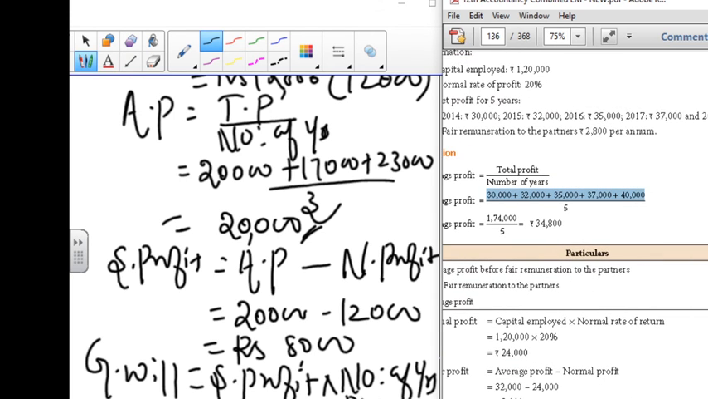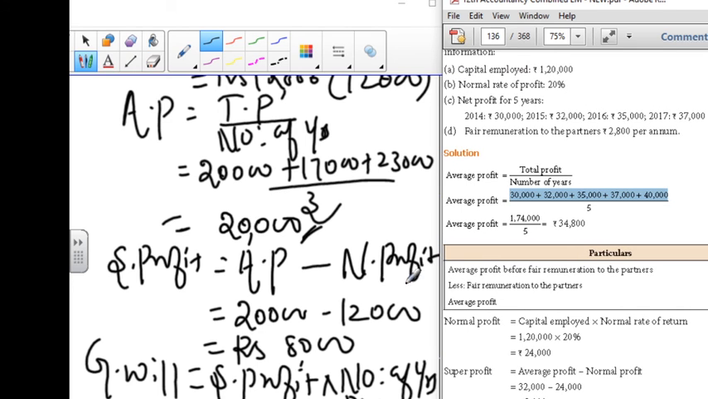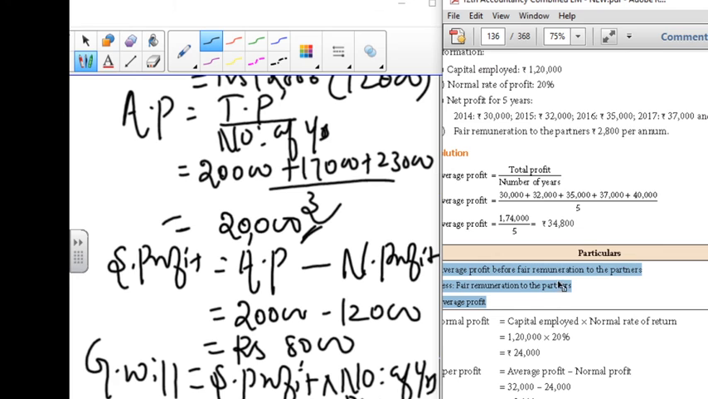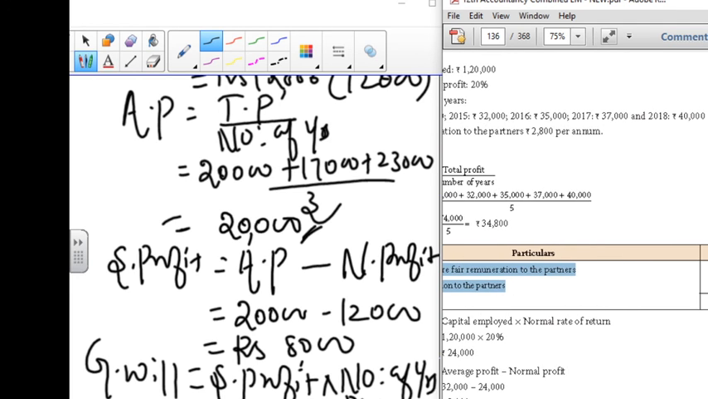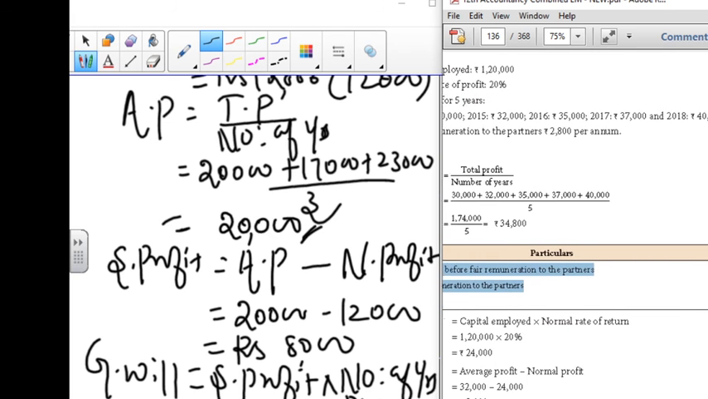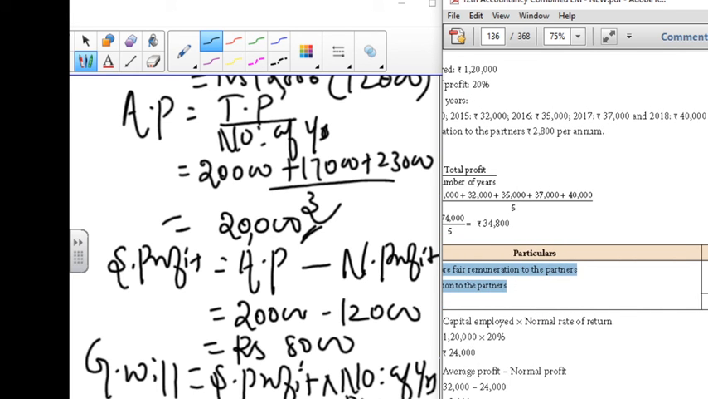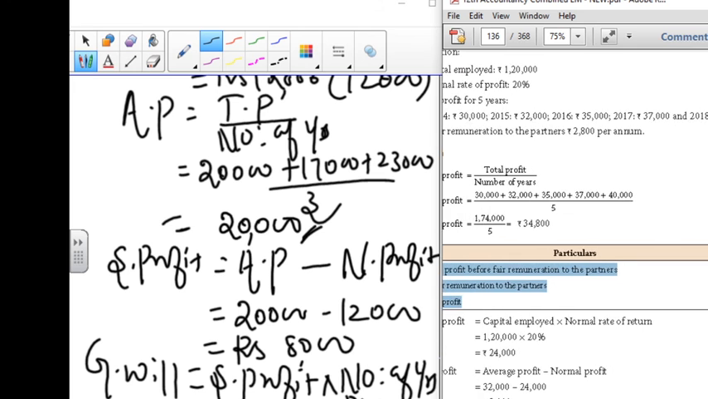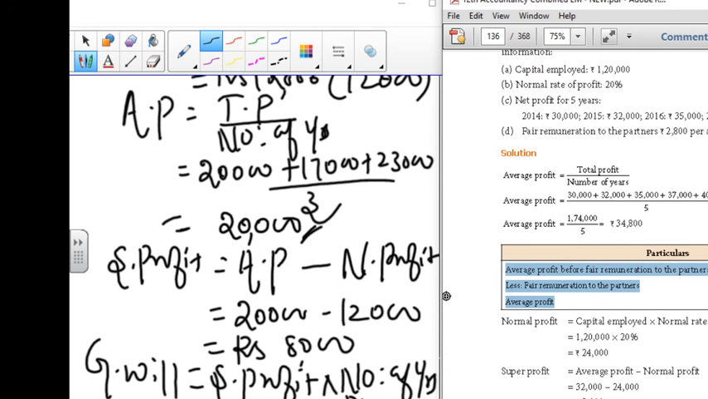This is a very important step. You have to be more careful with this, because this average profit is before the fair remuneration of your partner. It is given as 34,800. Next, remuneration is there, so you have to minus it. So, minus the remuneration of the partner, 2,800. So 32,000 is your original average profit.